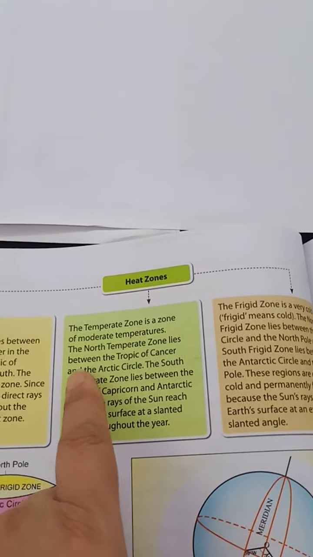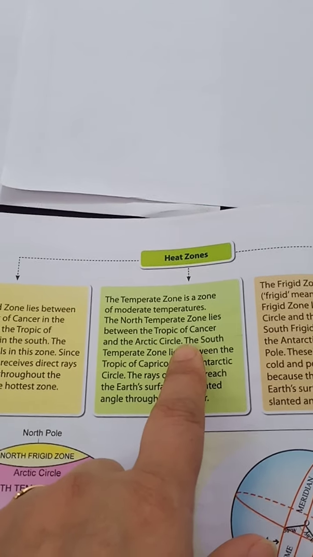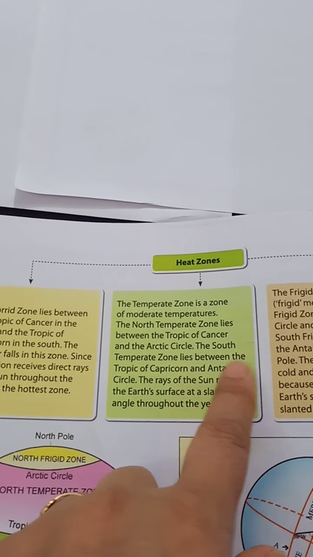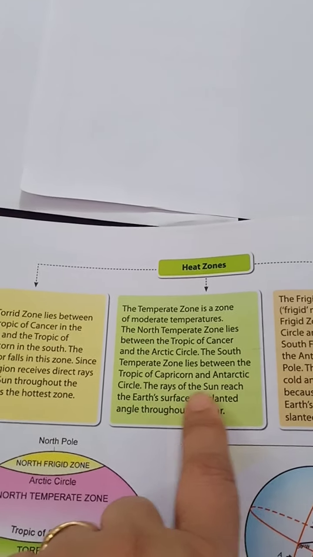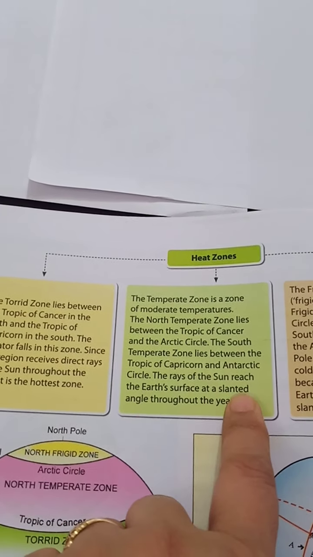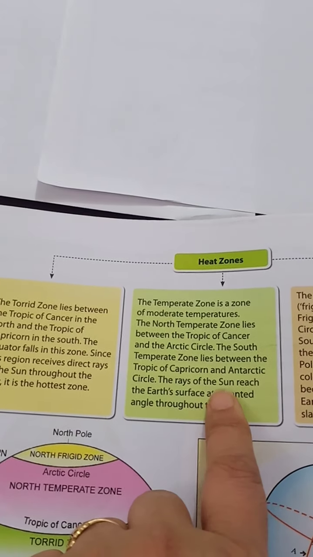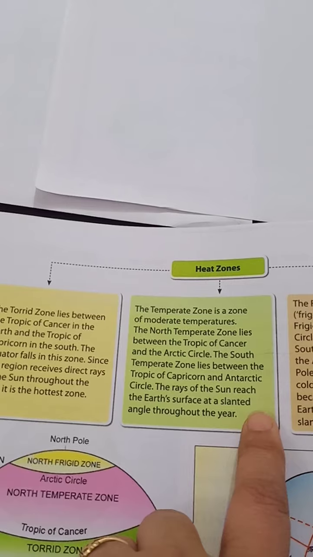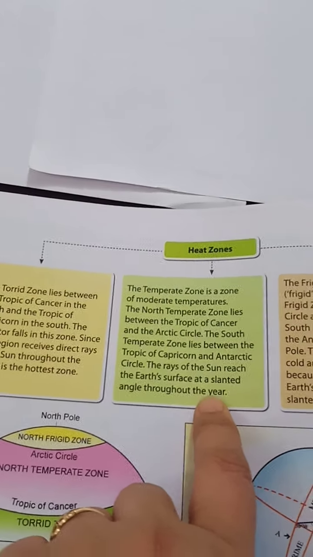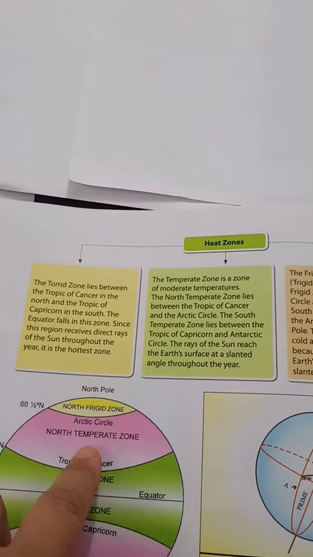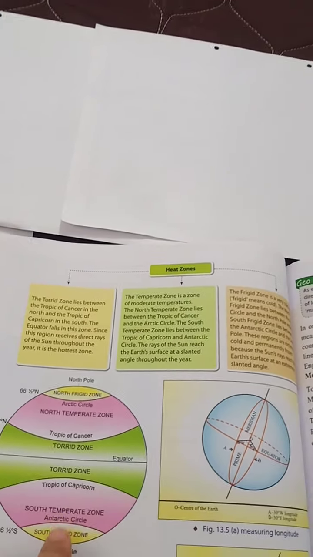So here it is written, the north temperate zone lies between the Tropic of Cancer and the Arctic Circle, and the south temperate zone lies between the Tropic of Capricorn and Antarctic Circle. The rays of the sun reach the Earth's surface at a slanted angle throughout the year. So here the rays are slanted. So the temperature here is moderate, not very hot nor very cold.